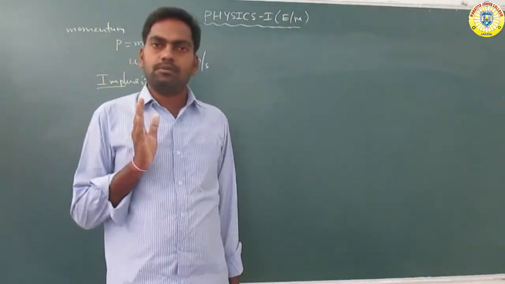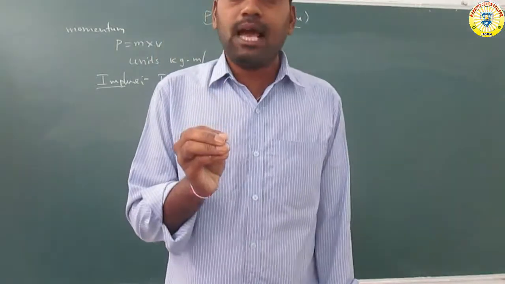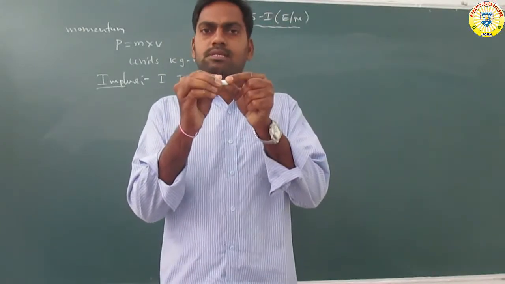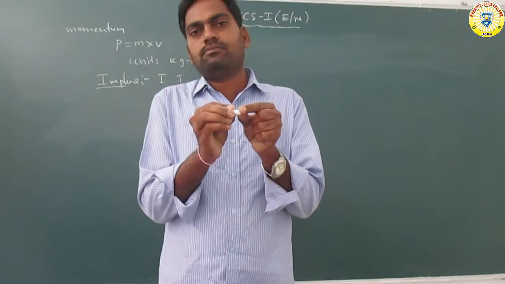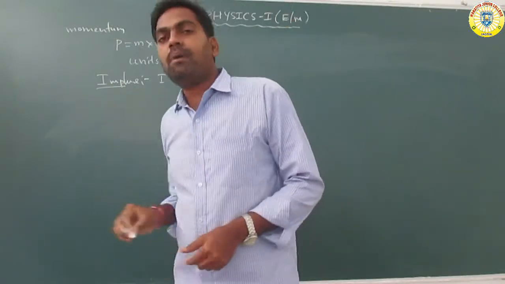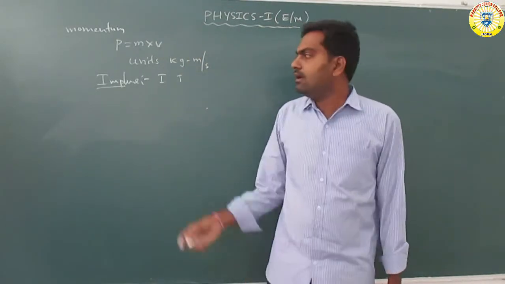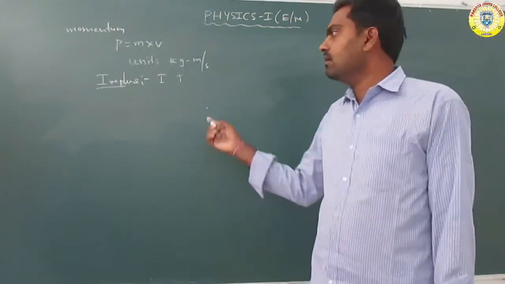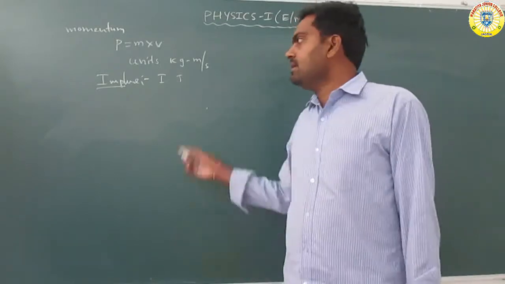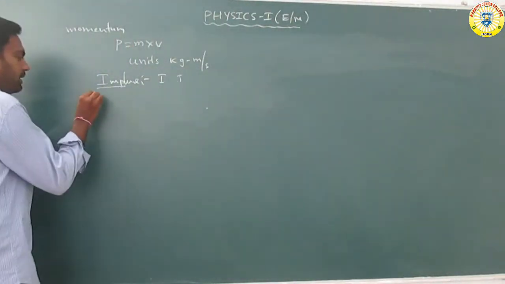There is an exchange of momentum. Impulse means a very large force acting on a body for a short interval of time.